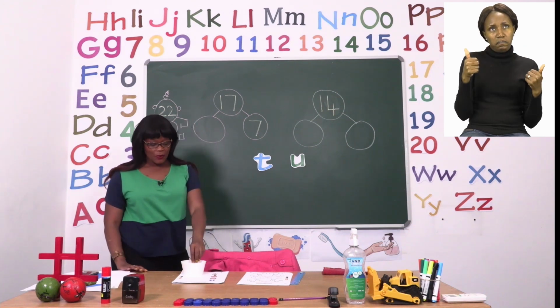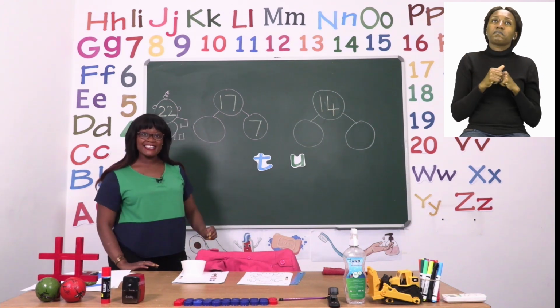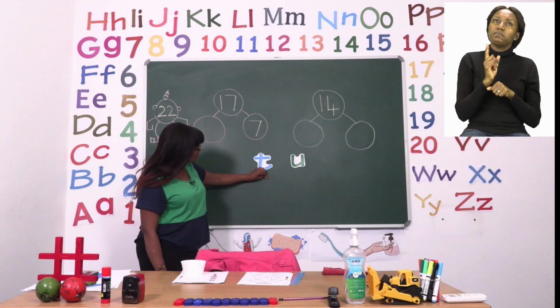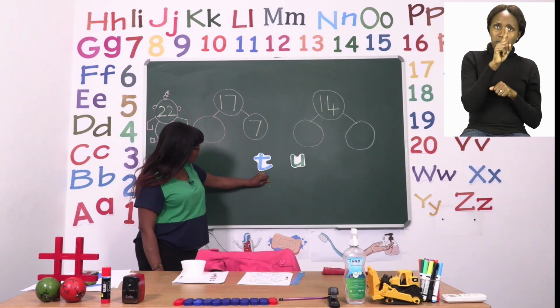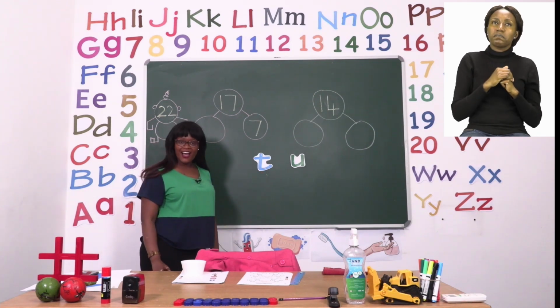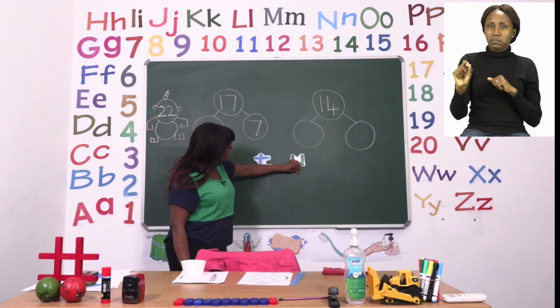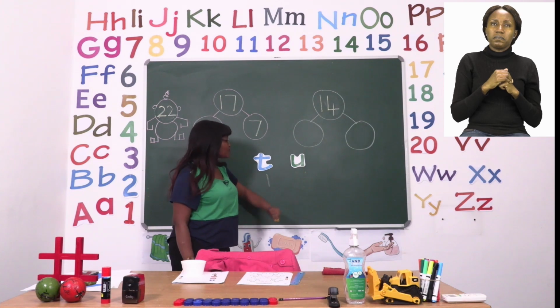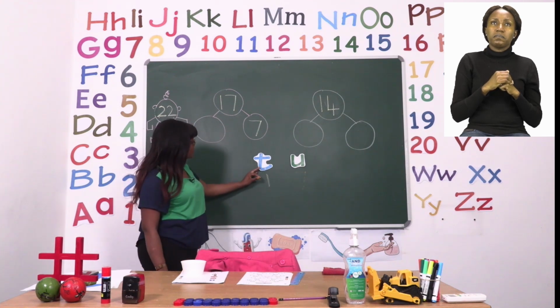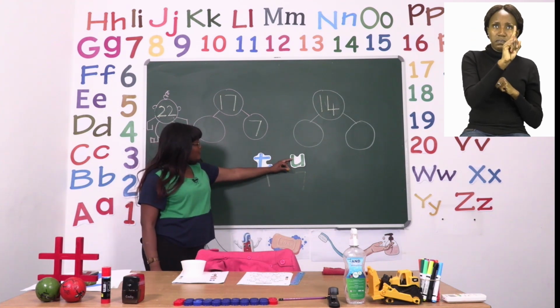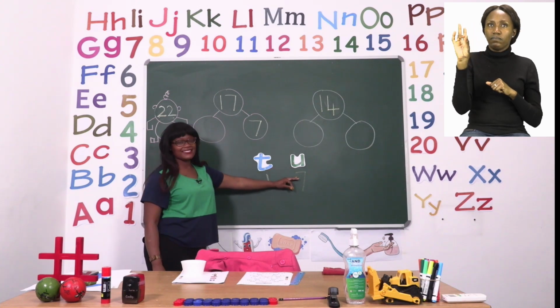The first one that we're going to put, the first digit, is the 1. So 1 is going to sit under tens. And then after that, we're going to take the 7 and it is going to sit under Mrs. Units. So we know we have 1 ten and 7 units.